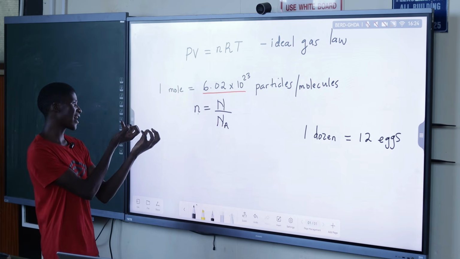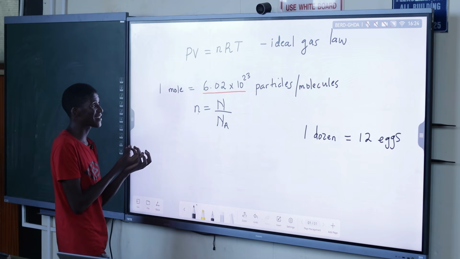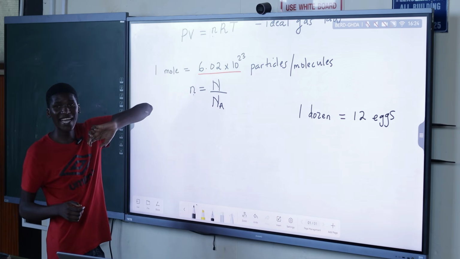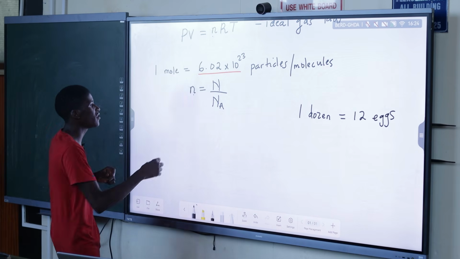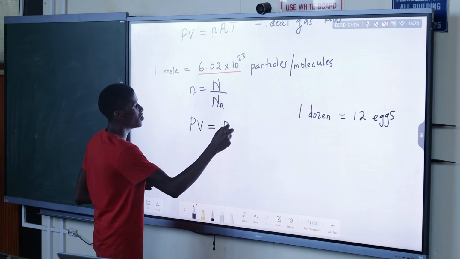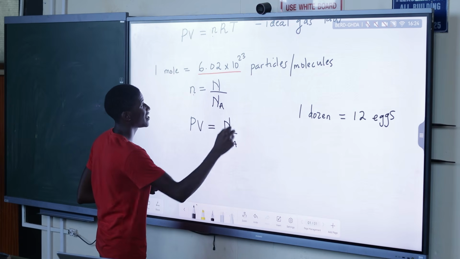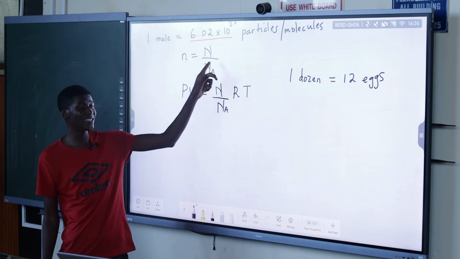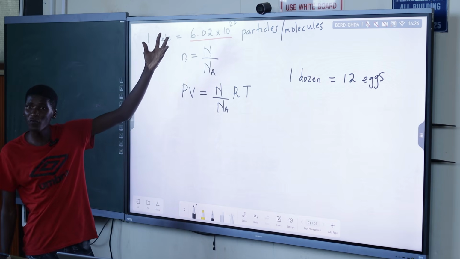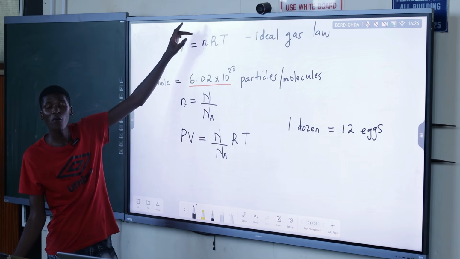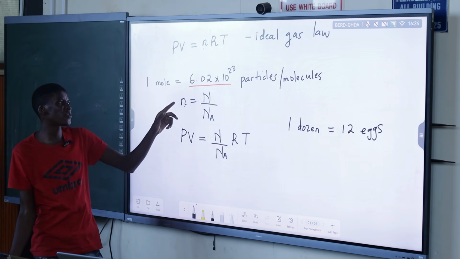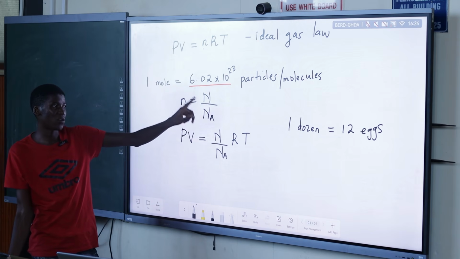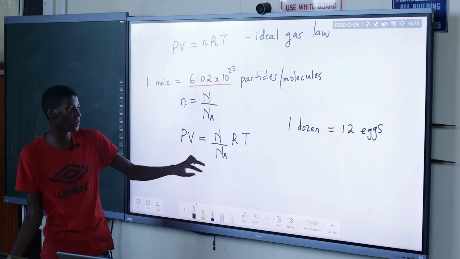So from here we can just tweak our equation a bit. Let's adjust our equation a little. We can see that here we've got the number of moles as part of the ideal gas equation. So if we substitute the number of moles, this will give me PV is equal to the number of particles over Avogadro's constant times the gas constant R times the temperature. So we substituted to say if we know the ideal gas equation, we've got a number of moles, then we know already the number of moles can be expressed as the number of particles over the Avogadro's constant. So we substitute for n, we put N over Na.